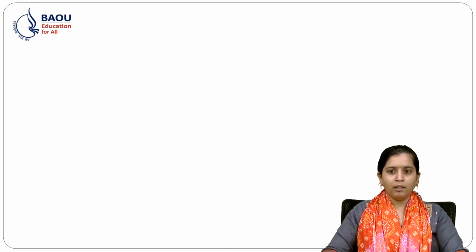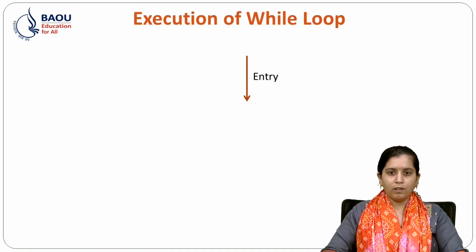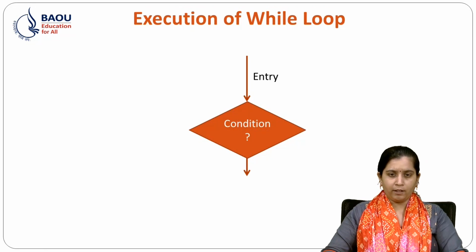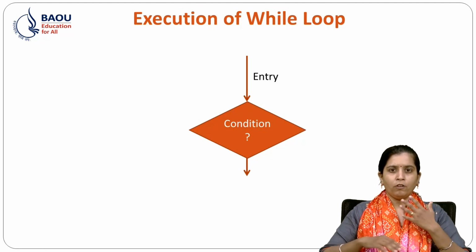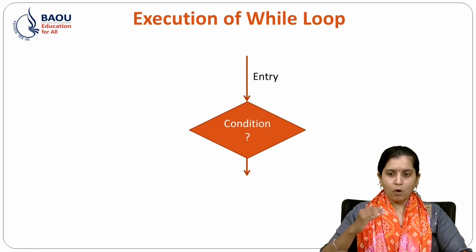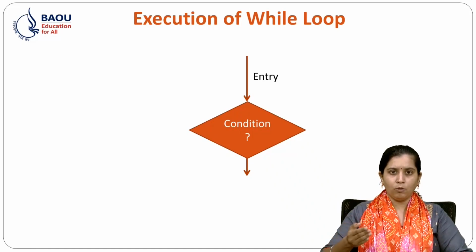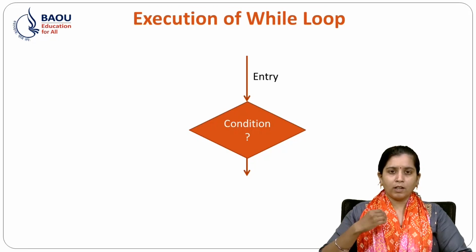So let's see while loop with a flow chart. First, the entry point of the while loop. After that, the condition is checked. If the condition is true, then the body of the loop will be executed. Otherwise, it will go outside the loop.